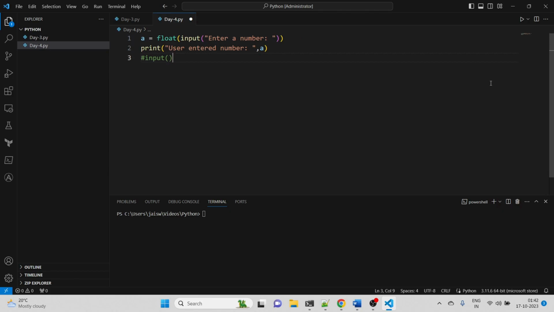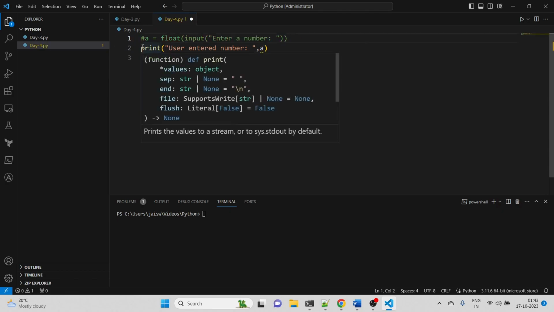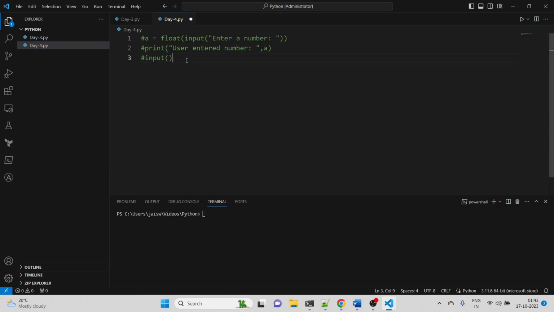Now coming to the next thing, which is I wanted to teach you about the control statements. In control statements we have the if else statement first of all. Let me comment all this. I guess most of you have already used the if else statement. What happens is you can write a condition: if this, then this. How do we use it in Python?